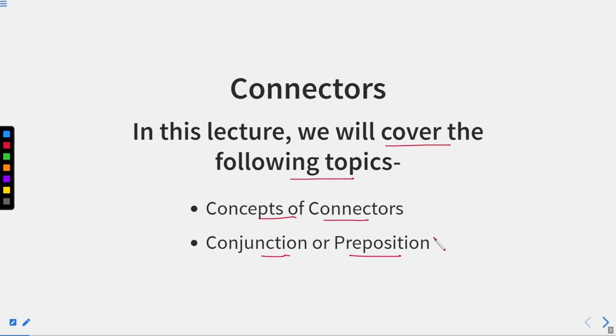Now, we know very well that the main connectors are conjunctions and prepositions. But what are the differences between these two? How do they both behave like connectors, but have some different uses and meanings? That we are going to discuss in this session.